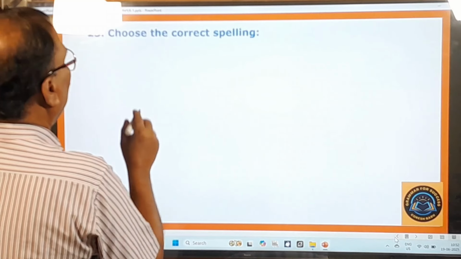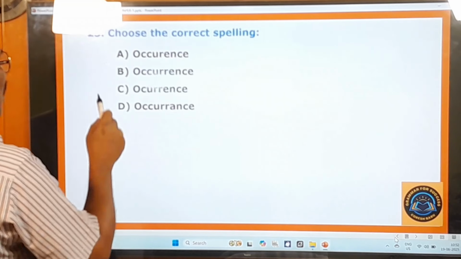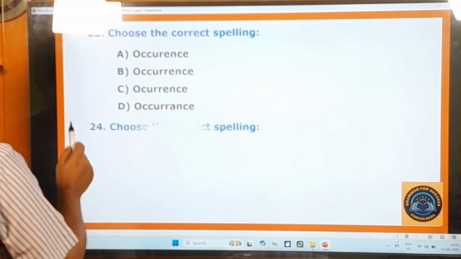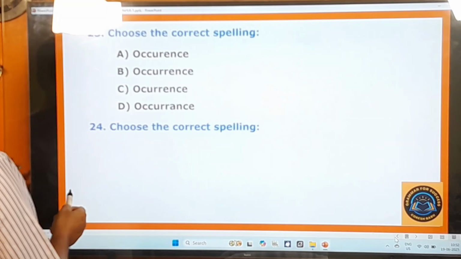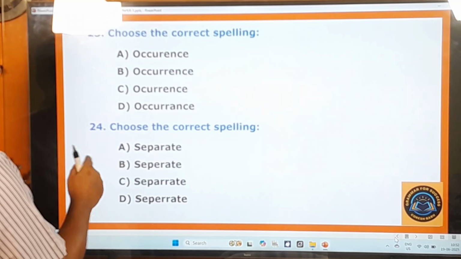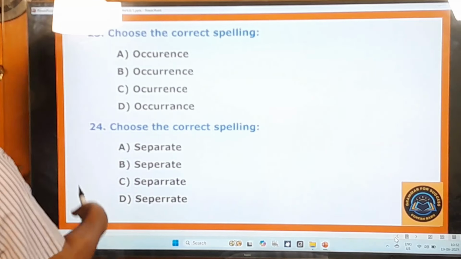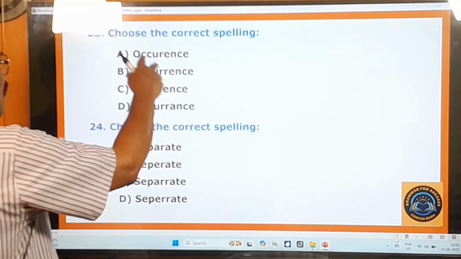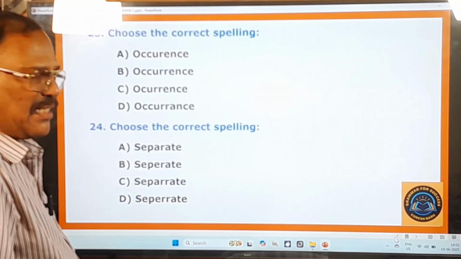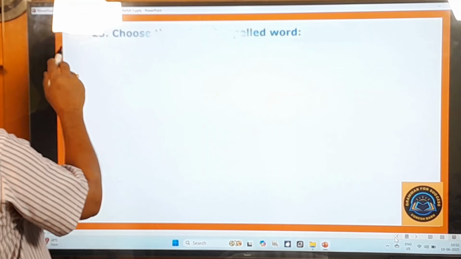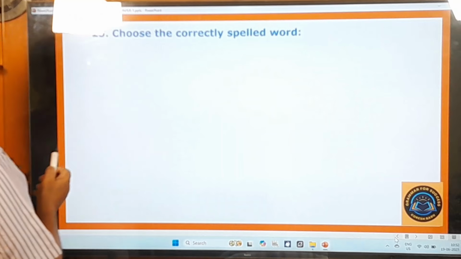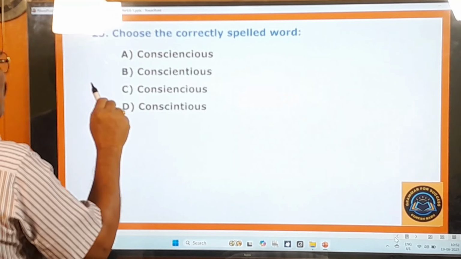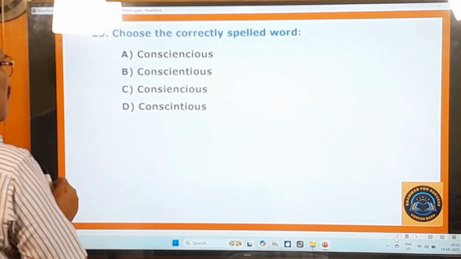23rd question. Choose the correct spelling. Occurrence, occurrence, occurrence, occurrence. 24th question. Choose the correct spelling. Separate, separate, separate, separate. All these words belong to one word, that is separate. All these words belong to one word, that is occurrence. Okay, right. 25th question. Choose the correctly spelled word. Conscientious, conscientious, conscientious, conscientious.